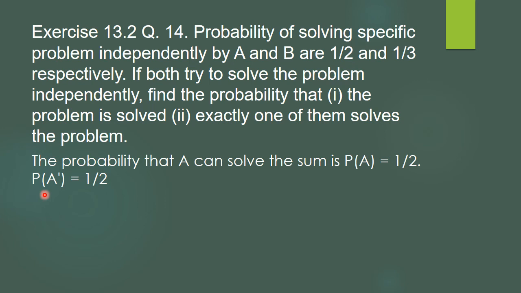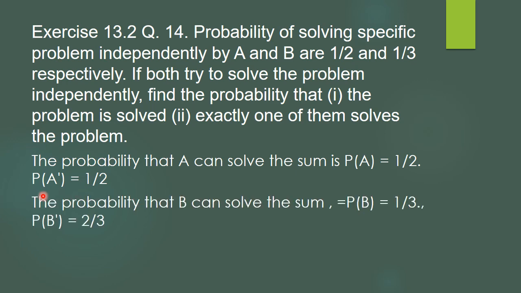The same sum can be solved by two different methods, but naturally we'll try to solve it the easy way. Now B: the probability that B can solve the sum is P of B, and that is given as 1 by 3. As the probability that he can solve the sum is 1 by 3, the probability that he can't solve will be 2 by 3. Now they are solving independently. It means A and B are independent events. First part, what they have asked: the problem is solved. Problem is solved means it can be solved either by A or by B or by both. Actually, either A or B, either-or, it means it is always a union.